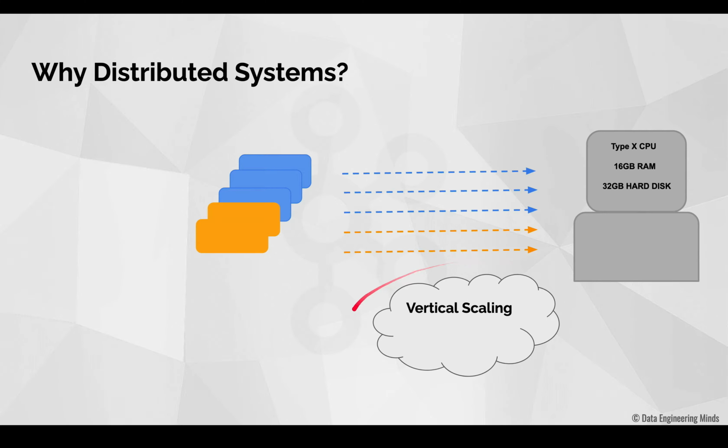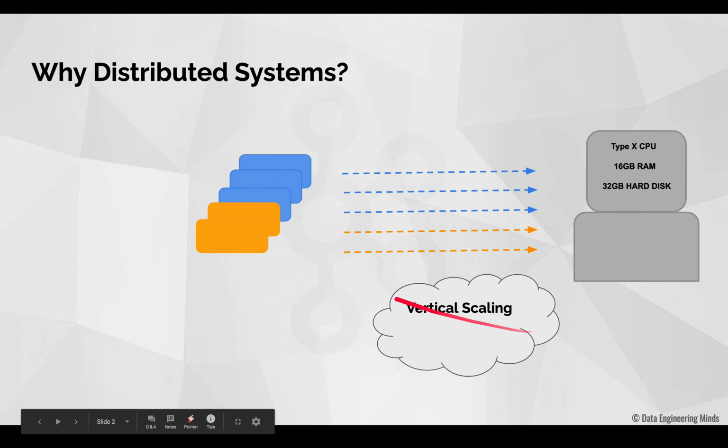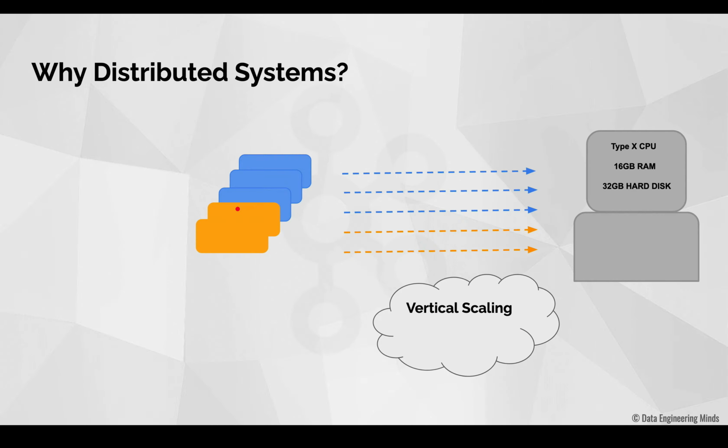But this vertical scaling is not a one-time solution. This whole situation might happen again and again. Just like these two yellow processes, now some red process might show up. So we need to do this vertical scaling again. But the problem is we cannot guarantee whether this vertical scaling would be an effective solution in 10 out of 10 cases. This is because even the best hardware available on the market today is not guaranteed to effectively handle all the scaling processes at the same time.